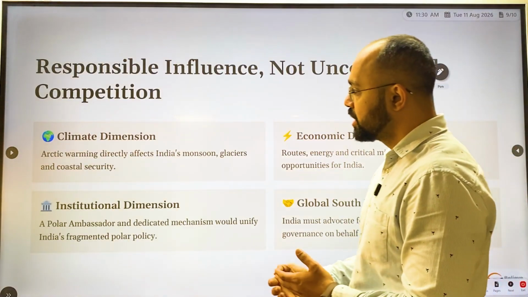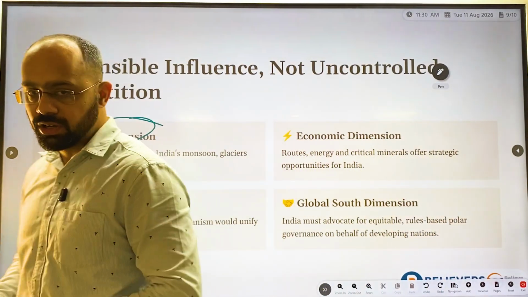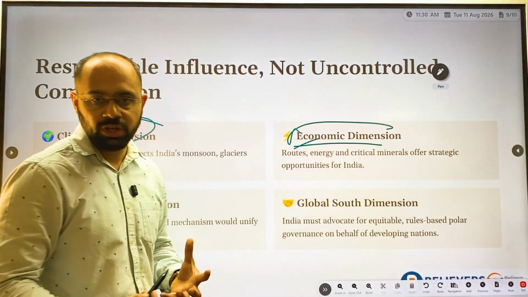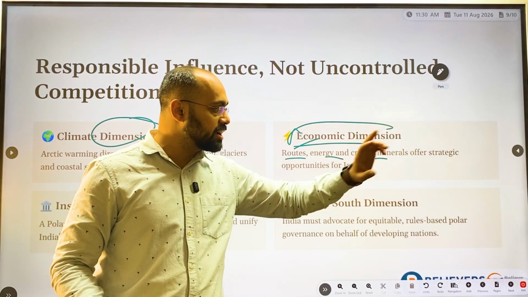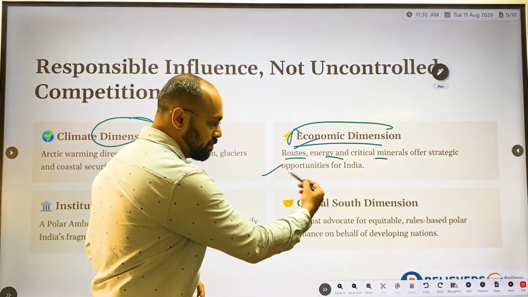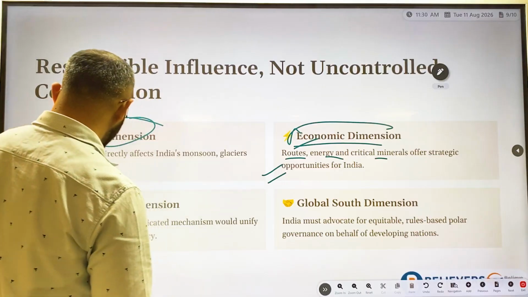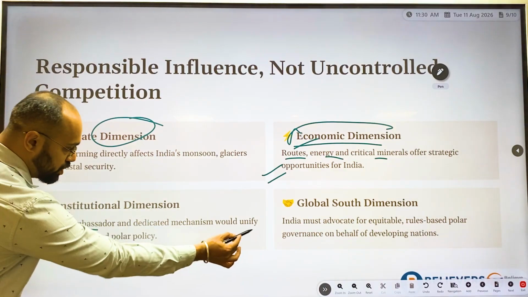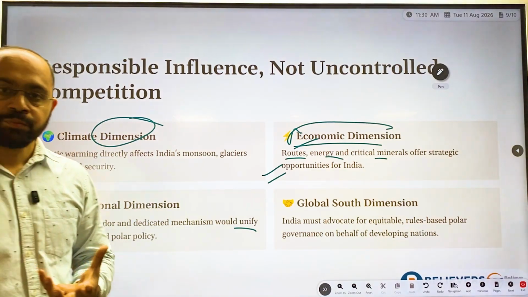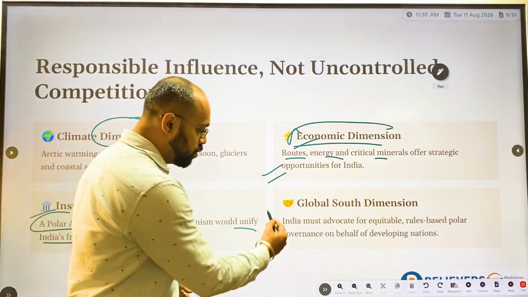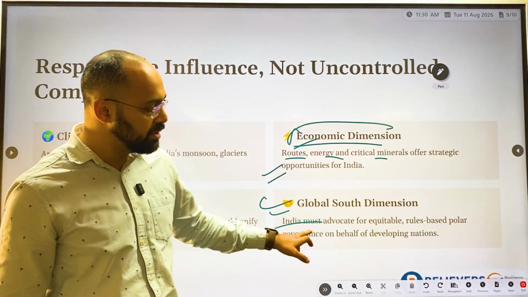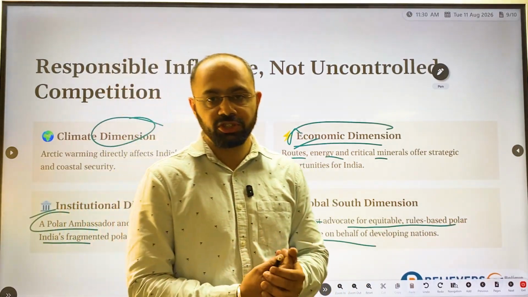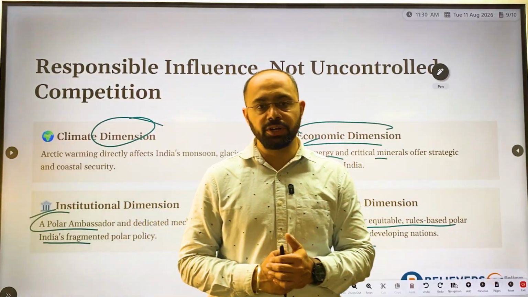Now, the responsible climatic dimension is one of the main important points, and another one is the economic dimension. Here, the new routes, energy, and critical minerals offer strategic opportunities for India. And the institutional dimension: a polar ambassador and a dedicated mechanism would unify India's fragmented polar policies. And for the global south, India must advocate for equitable and rule-based polar governance on behalf of developing countries. So these are the opportunities which India has in establishing this ambassador.